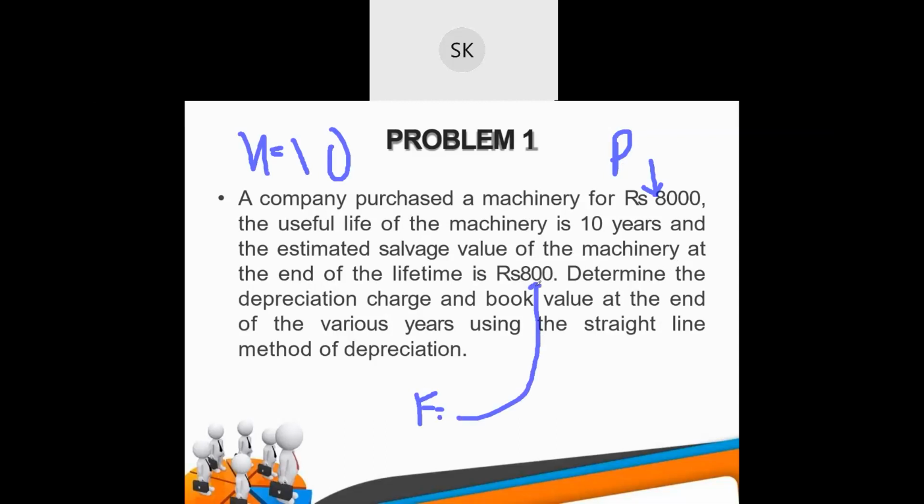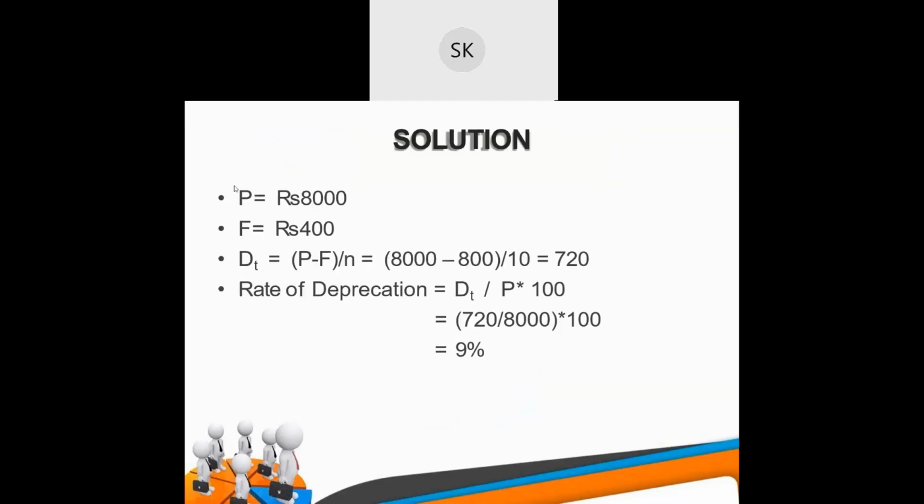Determine the depreciation charge and book value at the end of the various years using the straight line method. So various years means from 0 to N, the lifetime. Let's see how to find it. These are the givens: P is 8,000, F is 400. So you can find the depreciation as (P minus F) divided by N.